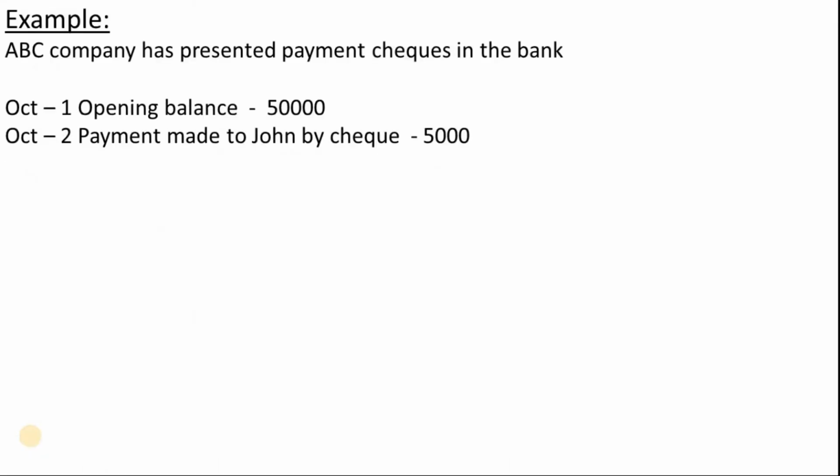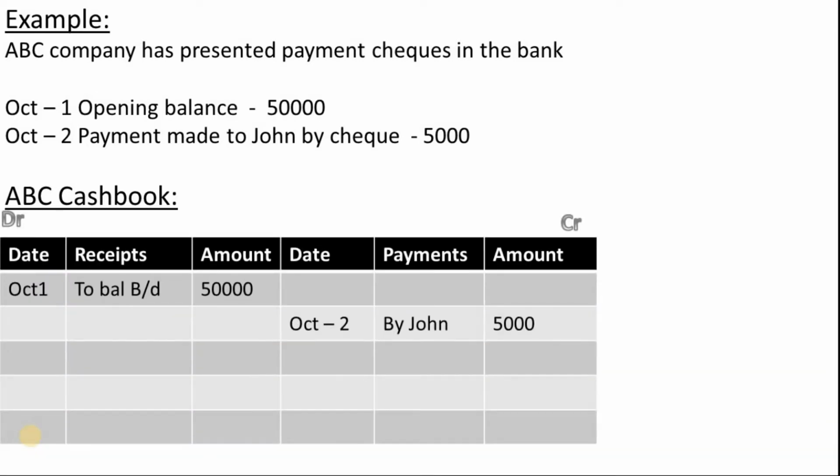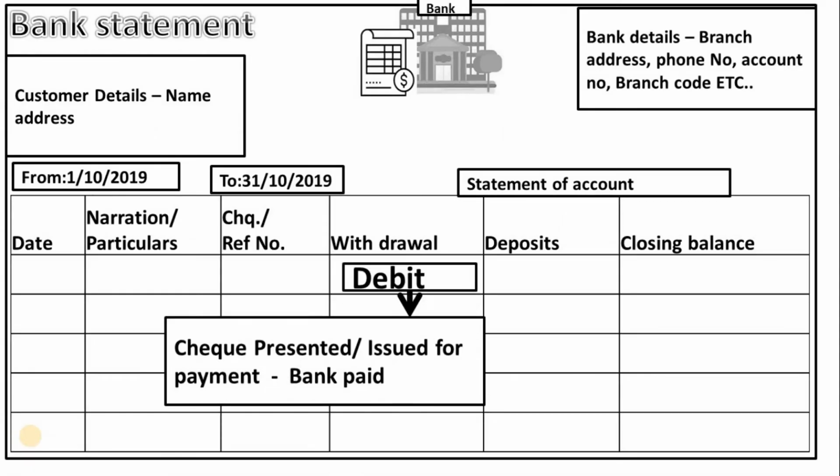Similarly, ABC company has issued a payment check into the bank. The opening balance remains the same as the previous example, that is 50,000. On October 2nd, the payment made to John is 5,000. So whenever a company pays, it records on the credit side of the cash book, that is under the payment side, as 'by creditor or supplier name'. Here the transaction says payment made to John 5,000. So the company has recorded 'by John' on the credit side. So our credits or payments are debits to the bank.